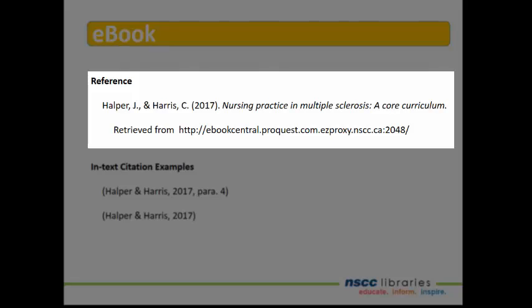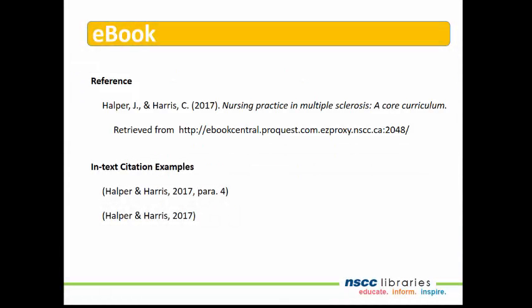Do not hyperlink or underline URLs. There is no period after a DOI or URL. Note the use of periods, commas, and parentheses throughout the example. Note the in-text citations for direct and indirect quotes.